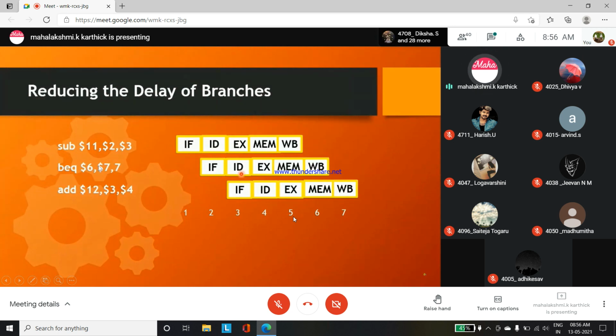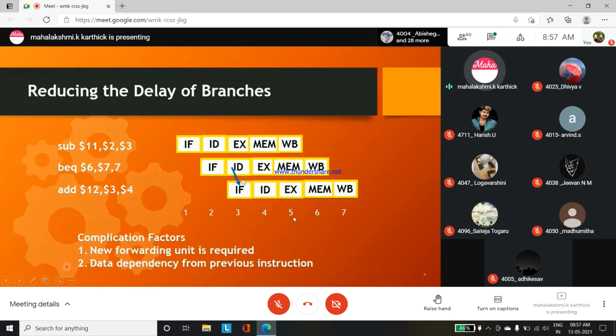We can't say this for all instructions; some instructions depend on previous data. These are the predictions. Understand from which angles we must think about a branch instruction. If it is data dependency, it becomes a data hazard, so we need to bring in a forwarding unit. If you use the forwarding unit, that data can be used here. In that case, you are just doing forwarding, the same procedure as in data hazards. Complications.